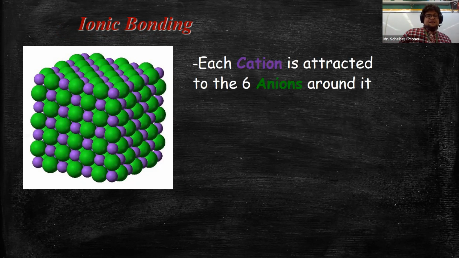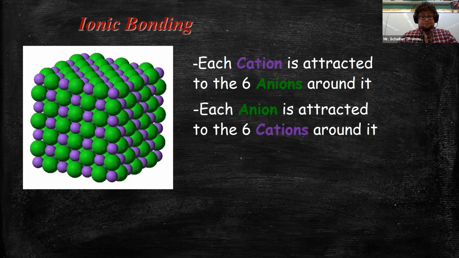And we can see that in this one, each cation is attracted to 6 anions around it. It's hard to see, but on the surface, one purple cation has 4 green anions: one above, one below, one left, and one right. In 3 dimensions, remember, in the middle of those, there's also one in front and one in back. That's where the 6 comes in. But not only that, each anion is attracted to the 6 cations around it. So in this structure, there's a lot of attraction.